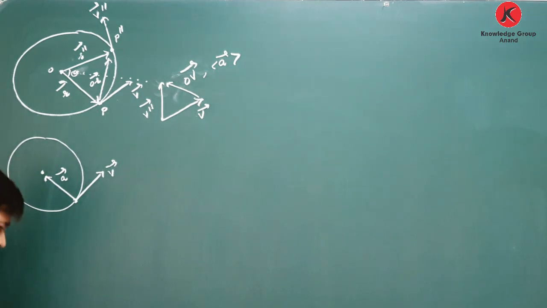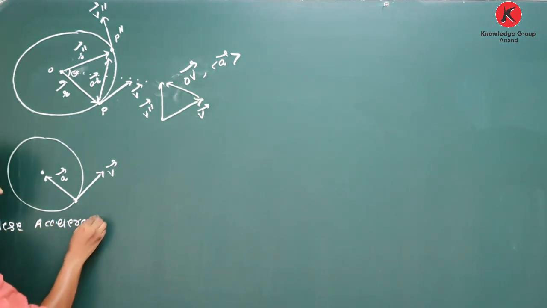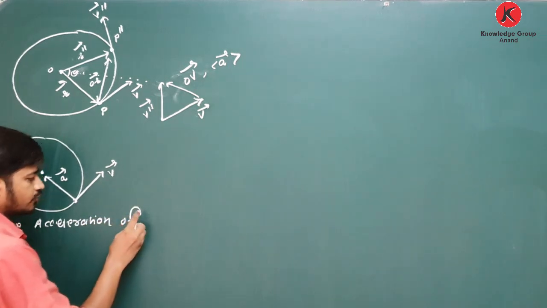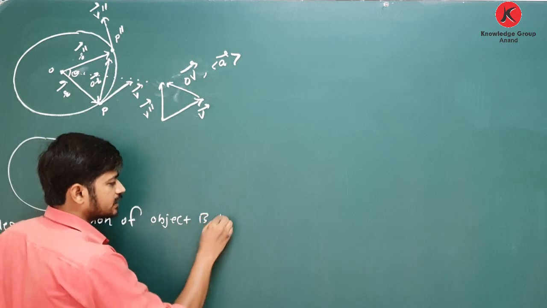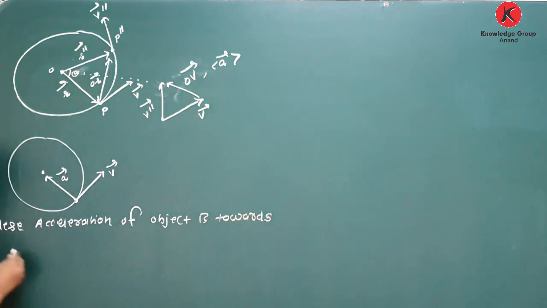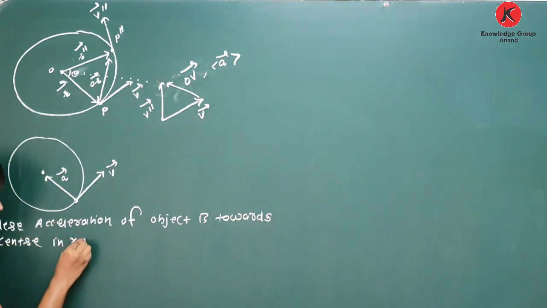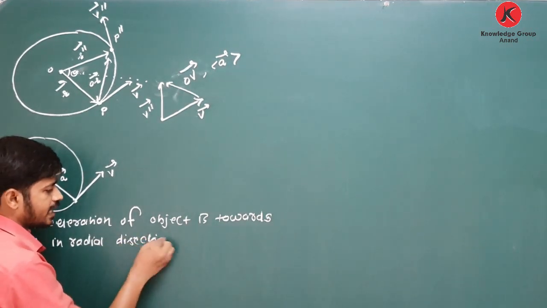So yes, the first conclusion of this theory: here the acceleration of the object is towards the center, in the radial direction.